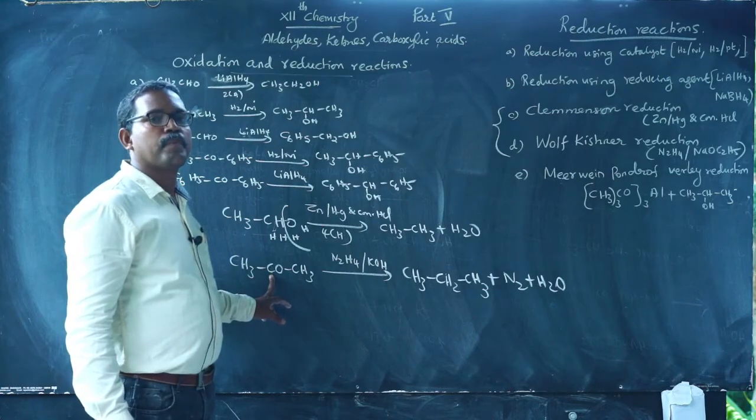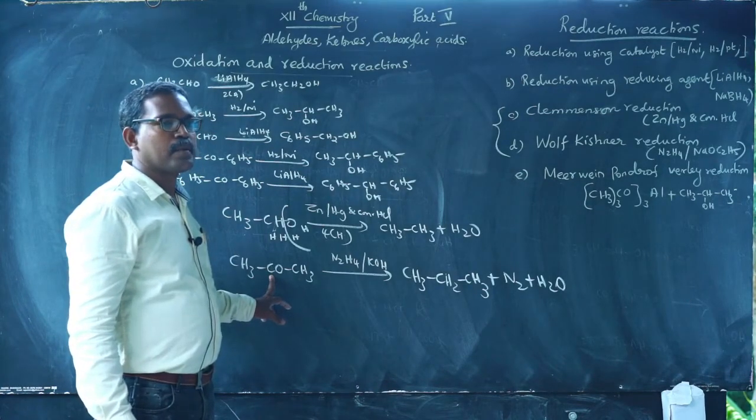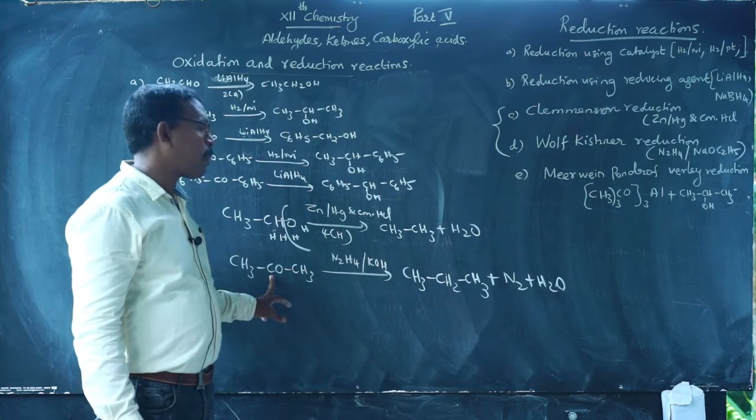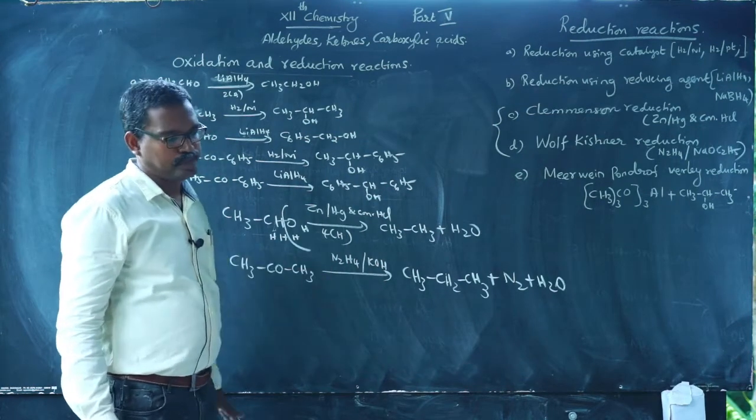The intermediate compound formed in this process is acetone hydrazone. Suppose you are taking benzaldehyde hydrazone, or acetophenone hydrazone.